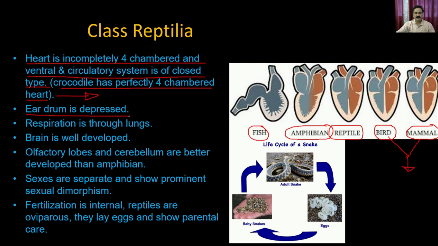The eardrum is depressed, which means there will be no external eardrum, only a membrane which allows them to sense the sound waves. The respiration is through lungs, because these are terrestrial animals, so they have well-developed lungs and are able to take in air through respiration. The brain is also very well developed. The olfactory lobes and the cerebellum are better developed than in the amphibians. So the reptilians are much more advanced animals compared to the amphibians, because they have a well-developed nervous system, whether in terms of olfactory lobes or the cerebellum.